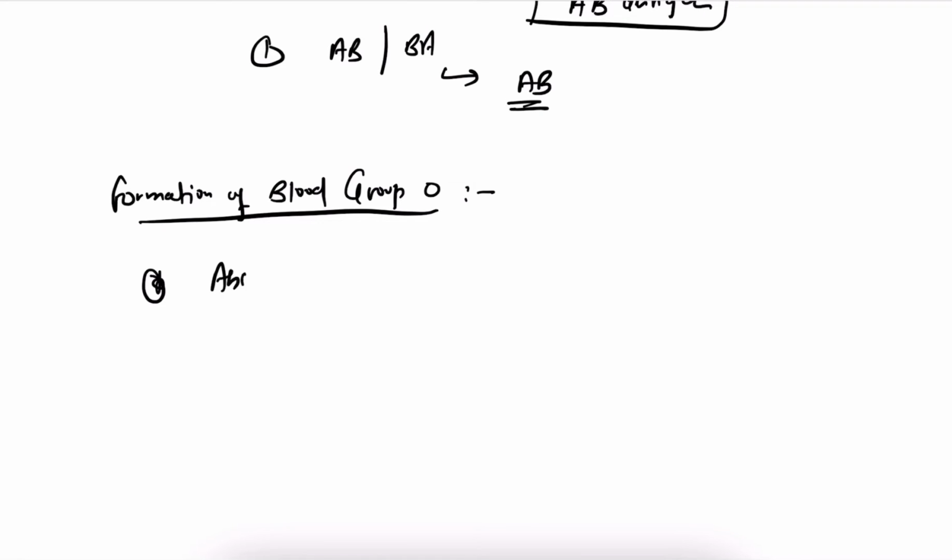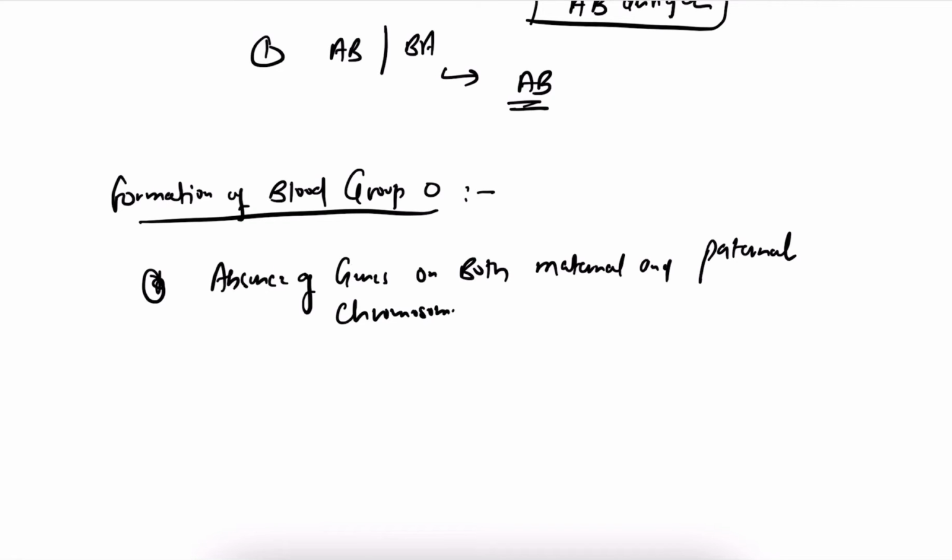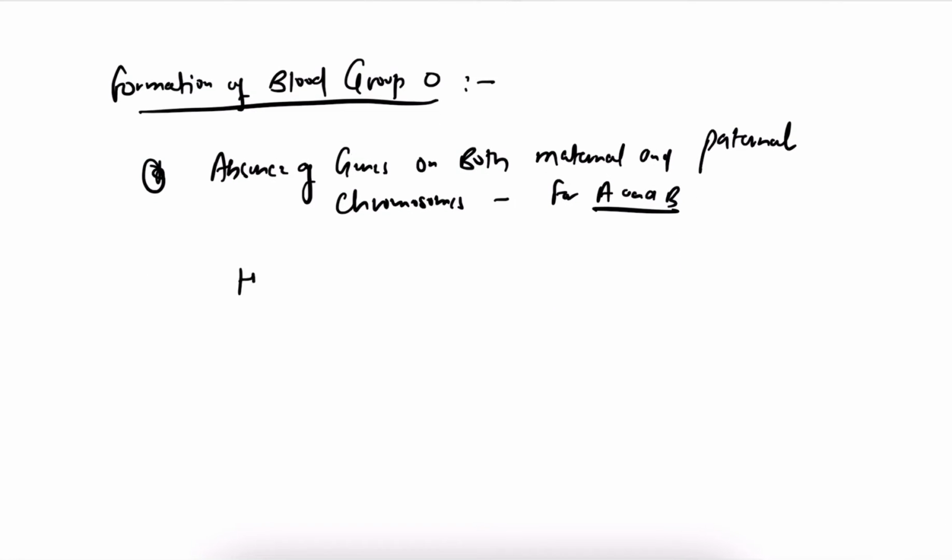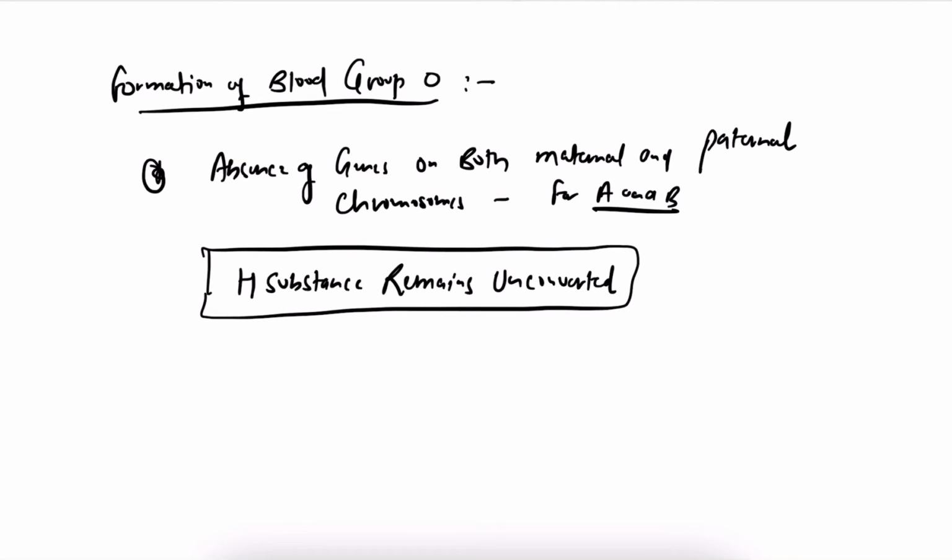So absence of genes on both maternal and paternal chromosomes for A and B. So here the H substance remains unconverted. This is the main statement. Here the H substance remains unconverted.